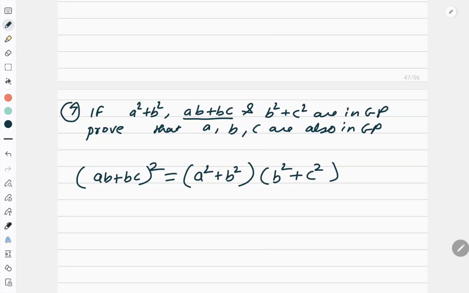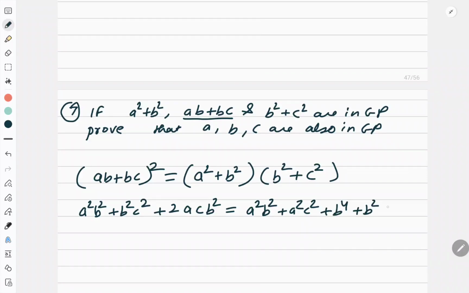Correct? Now open both the sides. a square b square plus b square c square plus 2ac b square is equal to a square b square plus a square c square plus b to the power 4 plus b square c square. Clearly this is gone, this is gone, right? So 2ac b square is equal to, what is common here? Nothing is common.